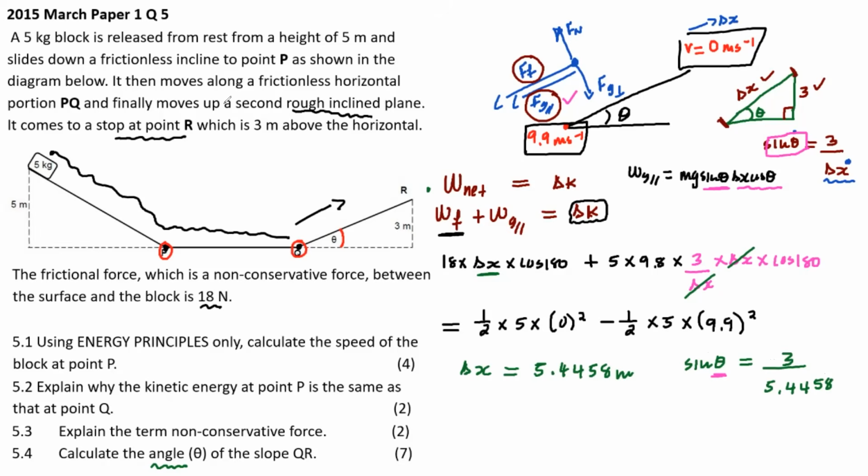So what do we say in maths? Shift sine. You are having theta as shift sine of 3 over 5.4458. And so theta is 33.43 degrees. And that becomes your final answer.